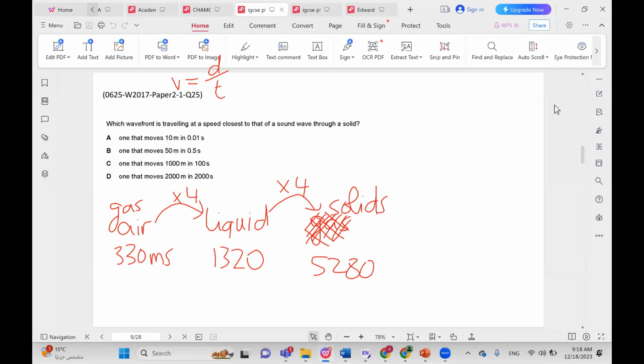So if we divide, 10 divided by 0.01 is 1,000. 50 divided by 0.5, this is 100. 1,000 divided by 100, this is 10. 2,000 divided by 2,000, this is 1. So what is the closest to that of a sound wave through a solid? Of course, it's the highest speed, right? So the highest speed here is A, and this is the closest to the speed in a solid.